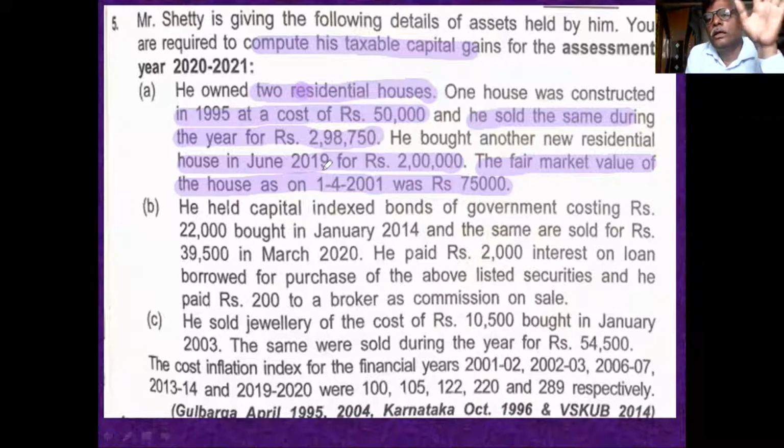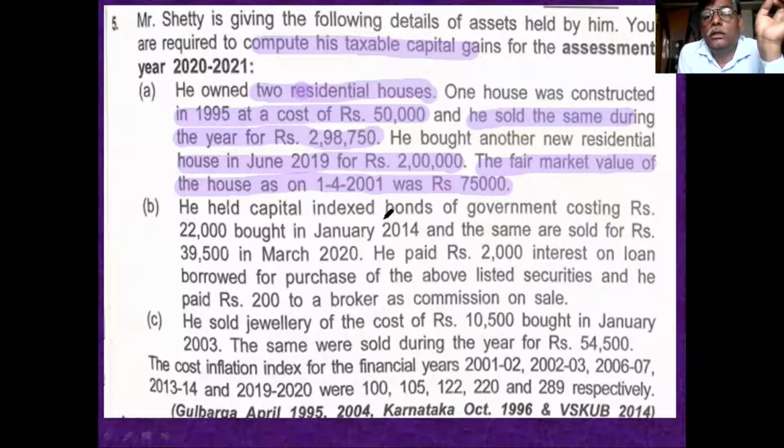In the first point, he is having two houses. Out of two houses, one house is sold. Its fair market value is 75,000, and cost is 50,000. So the cost of acquisition is 75,000. Then the full value of consideration is 2,98,750.